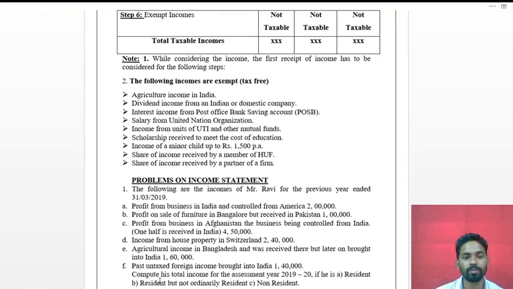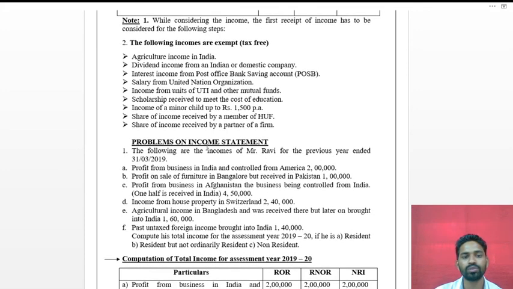Now, compute his total income for the assessment year 2019-20 if he is resident ordinary resident, resident but not ordinary resident, and non-resident. I hope all of you understand, otherwise just see the solution also.